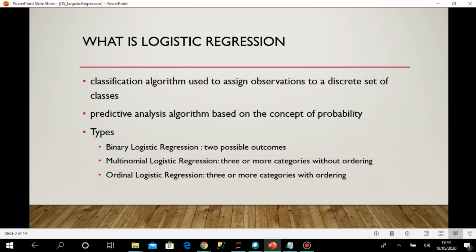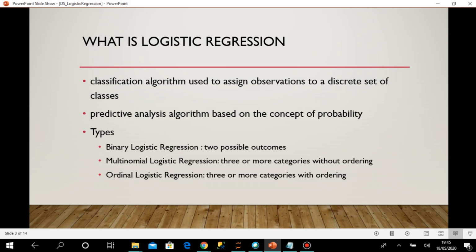It is a predictive analysis algorithm, so it is going to predict the possible outcome, and it is based on the concept of probability. We'll come to the detail, but what we actually do is calculate the probability of different classes of outcomes, and for the particular class where we get the maximum probability, we assign the predicted outcome to that class. Class here means the possible target values.